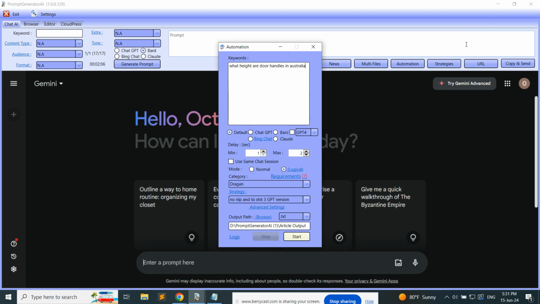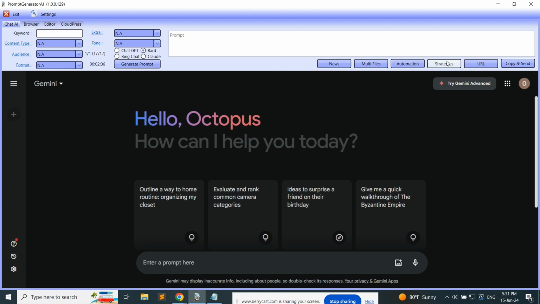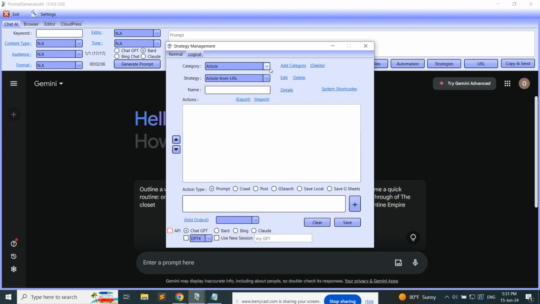So you can put the software in the background, and it will run for the next few hours or minutes or whatever. It will do all these things in the background. But with the shortcodes, you can change some things. For example, you can put here to be just handles, and then something else. So it won't be Australia. So you can write hundreds of articles or pages or whatever you want to write.